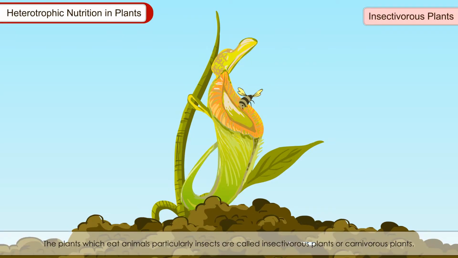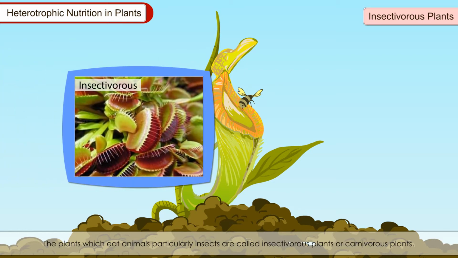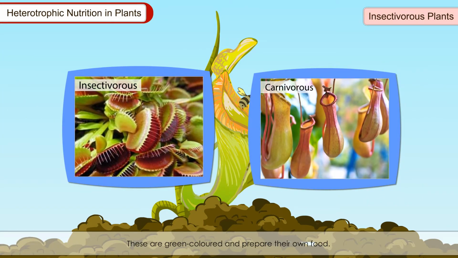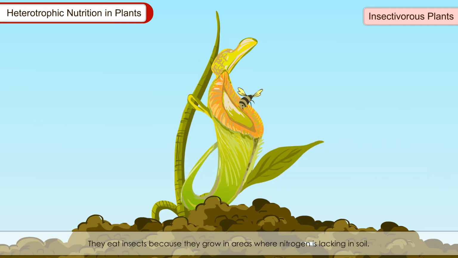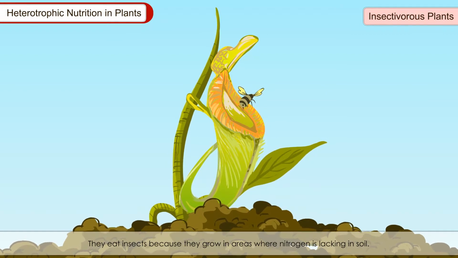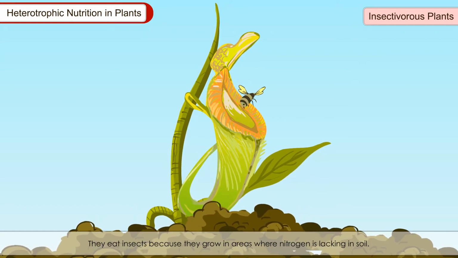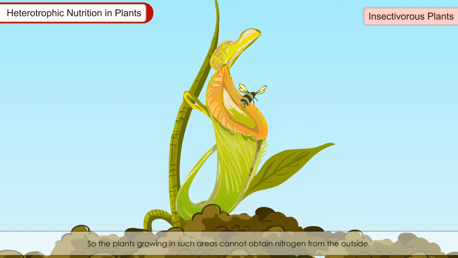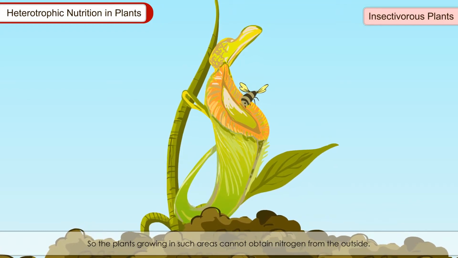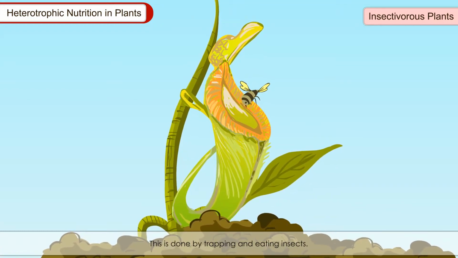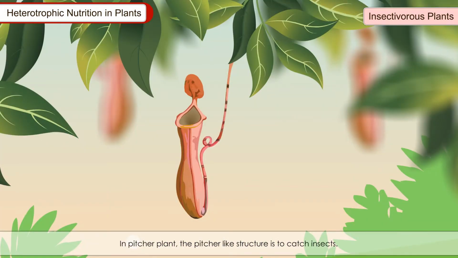Insectivorous plants. The plants which eat animals, particularly insects, are called insectivorous plants or carnivorous plants. These are green-colored and prepare their own food. They eat insects because they grow in areas where nitrogen is lacking in soil. So the plants growing in such areas cannot obtain nitrogen from the soil. This is done by trapping and eating insects.